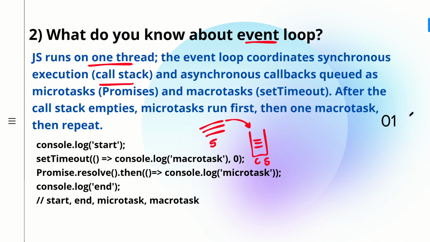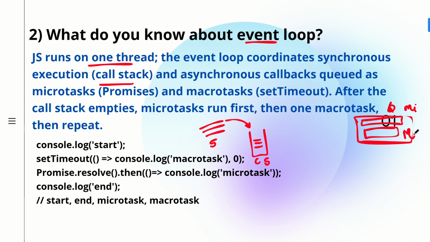Whereas coming to asynchronous code, for that we have something called the queue section here, the callback queues. So this is your call stack, and here you have callback queues. In the callback queue we have two sections again: the microtask queue and the macrotask queue. This first one is your microtask queue, and then this is your macrotask queue.